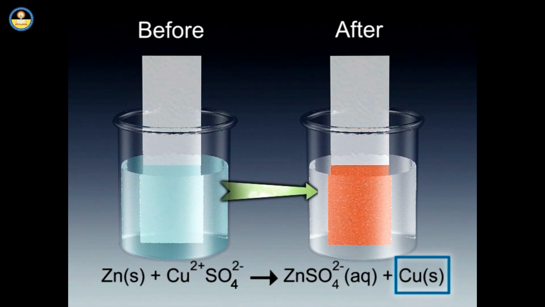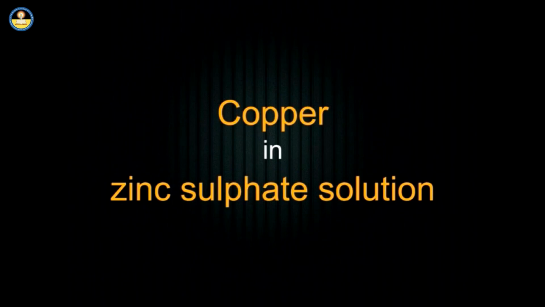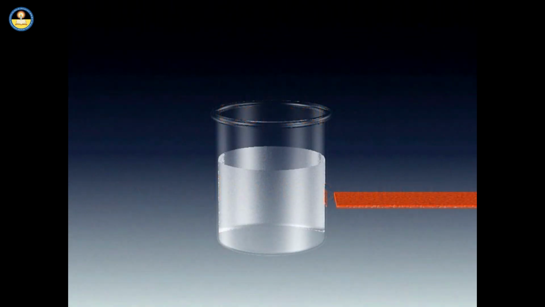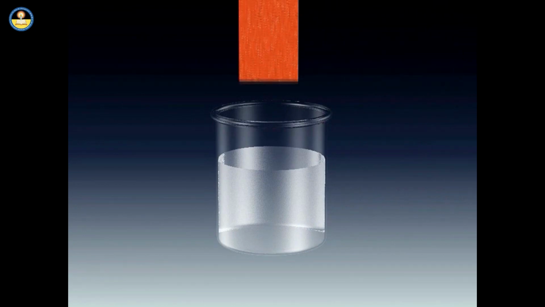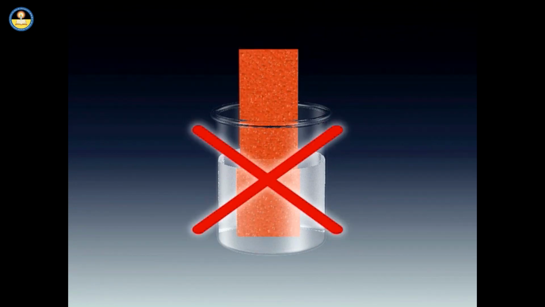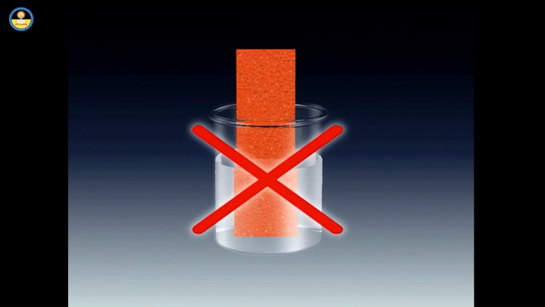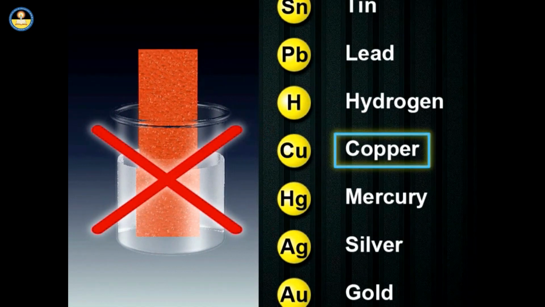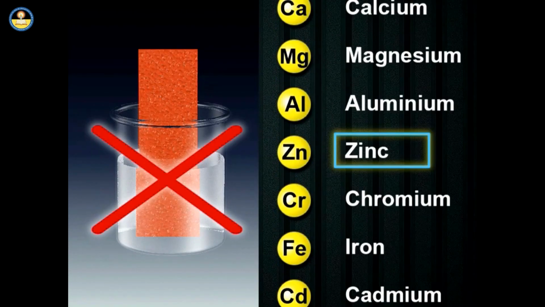We will next learn about the reaction of copper in zinc sulfate solution. If you dip a copper plate in a zinc sulfate solution, no reaction occurs. It is because copper, being less active, cannot displace the more active zinc from its salt solution.